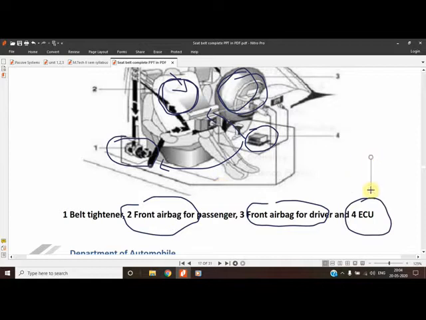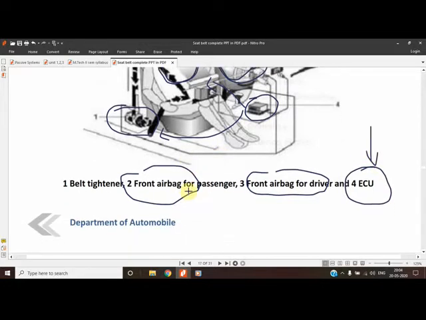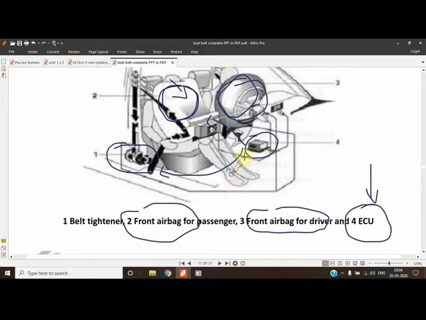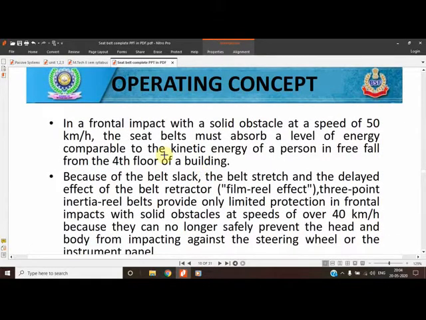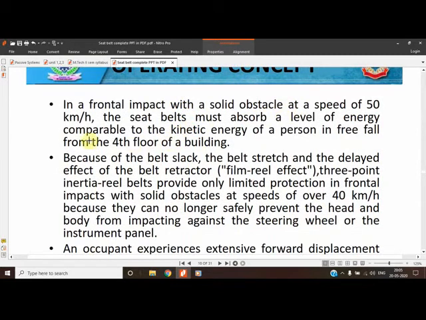The ECU is the safety system required for collision. A collision-dedicated control unit communicates with the ECU, and then the ECU gives the signal. A fraction of a second is required. Operating concept: in a frontal impact with a solid obstacle at a speed of 50 km/h, the vehicle is going at 50 km/h and has collided with a solid obstacle.